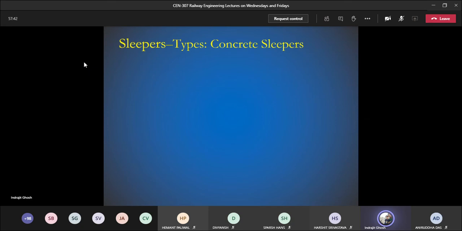Then the last one is related to the concrete slipper. Now, concrete slipper, one thing I have said earlier, where we have heard the reference of concrete slipper: in case of creeping, we have mentioned that the fastening is good, it is heavyweight, and at the same time we said that there can be chances of breakage if it is mishandled. So let us see some other points.